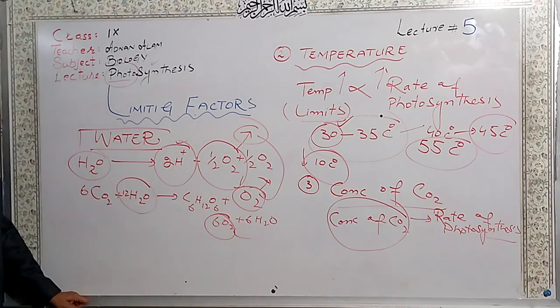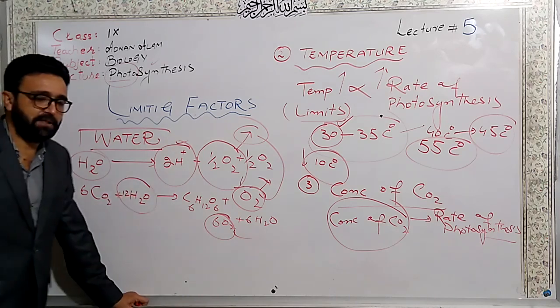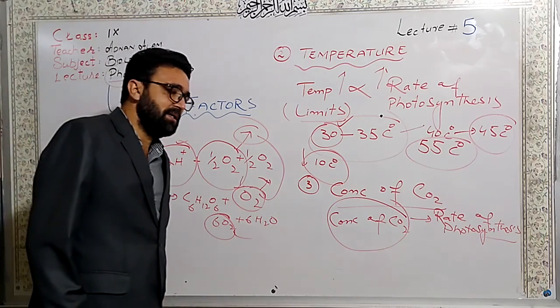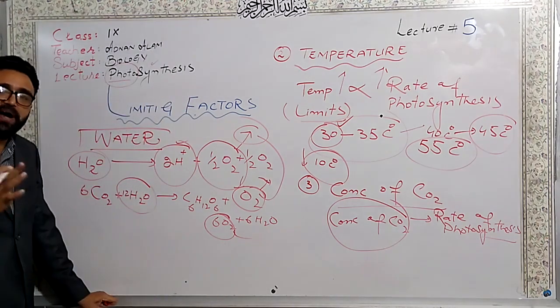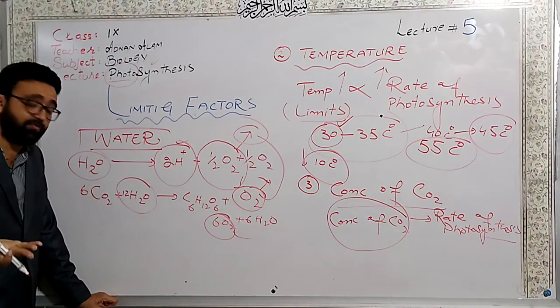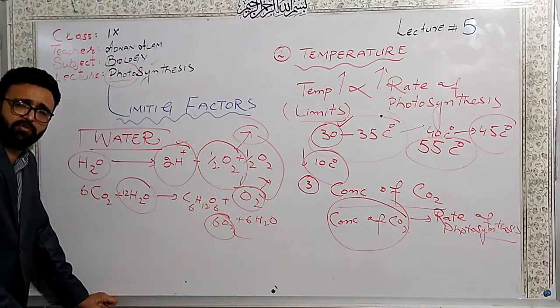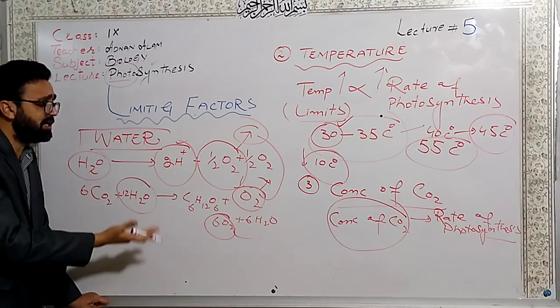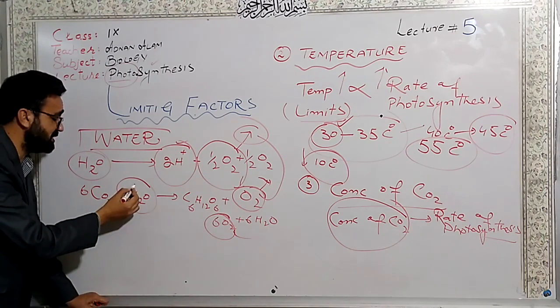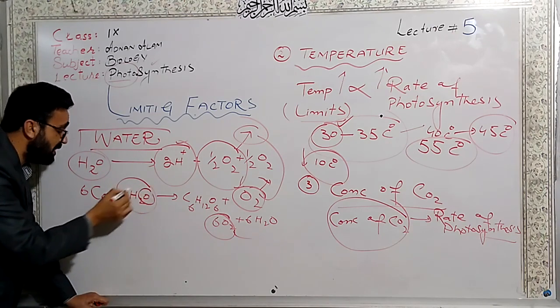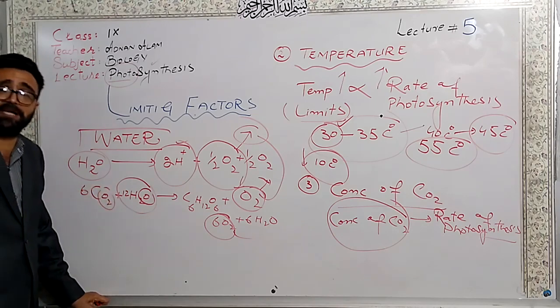One scientist, Ruben, experimentally proved that the oxygen which is emitted into the environment by photosynthesis is actually the oxygen of the water. This is not the oxygen of the carbon dioxide.